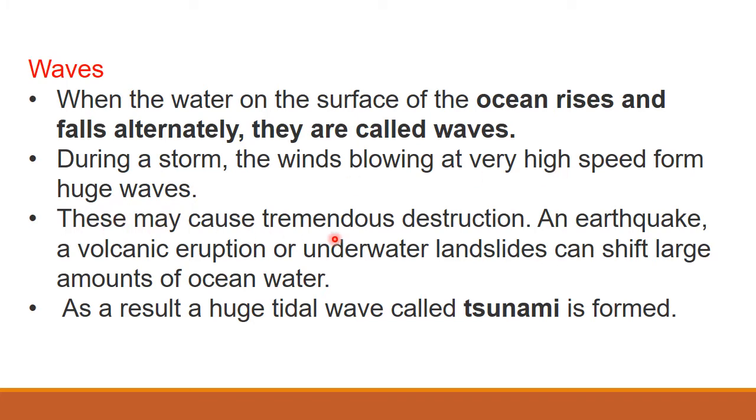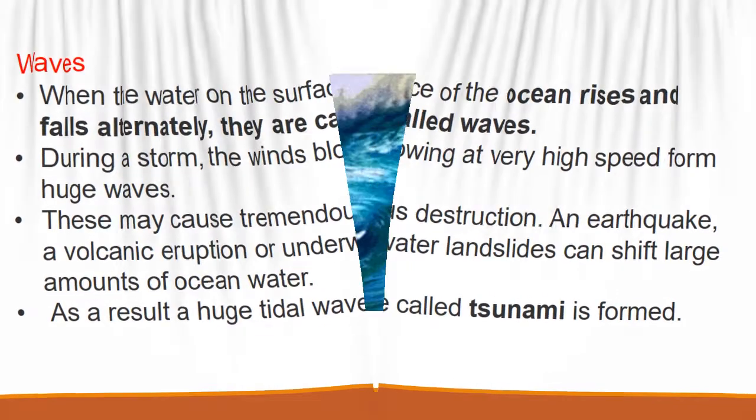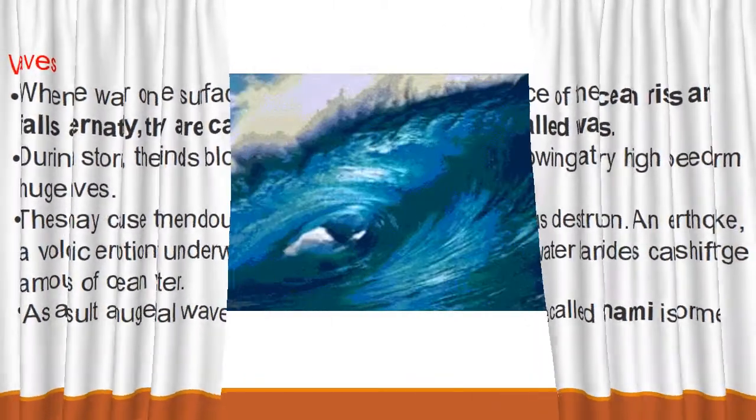An earthquake, volcanic eruption or underwater landslide will shift a large amount of seawater to the shore. Because of this, a tsunami can also happen. Tsunami. Look at this wave. Like this, a wave is caused by the wind.